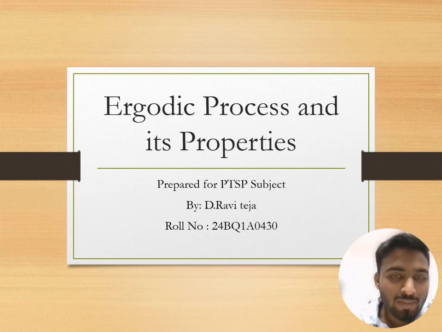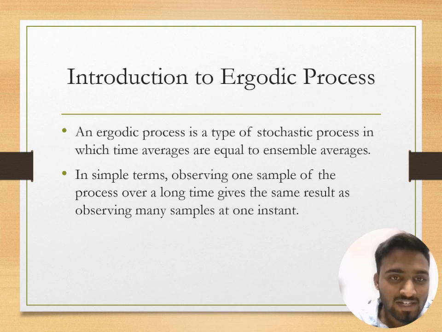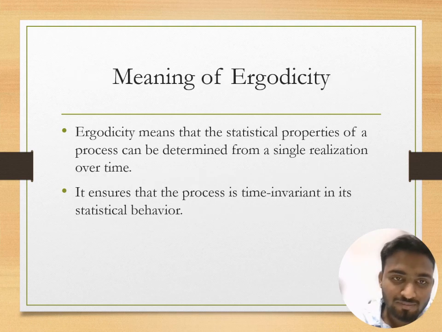24BQ18043. Today my seminar topic is ergodic process and its properties. Introduction to ergodic process. An ergodic process is a type of stochastic process in which time average is equal to ensemble average. In simple terms, observing one sample of the process over a long time gives the same results as observing many sample instances at one instant.